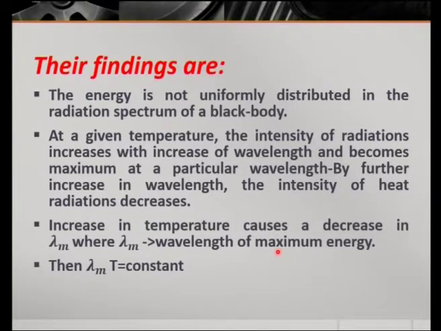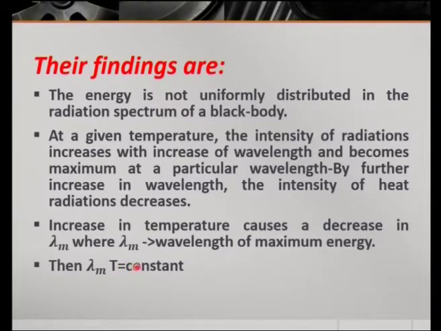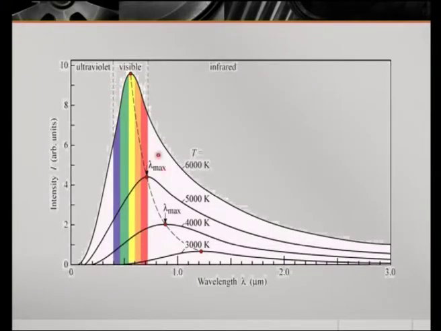The product of this maximum wavelength and the given temperature is a constant. This expression is called Wien's displacement law, and the value of this Wien's displacement constant is 0.2898 into 10 power minus 2 meter Kelvin. Then an increase in temperature causes an increase in energy emission for all wavelengths. So, as the temperature increases, energy emission also will increase.